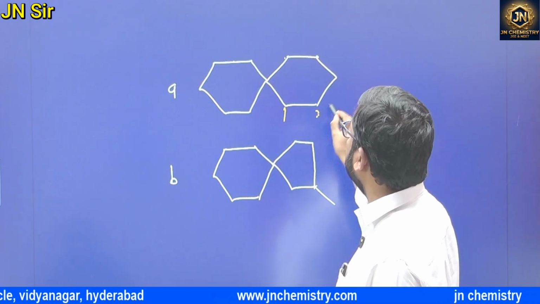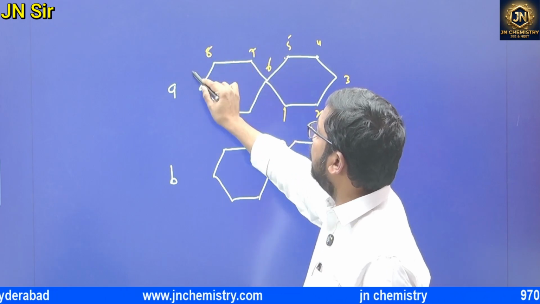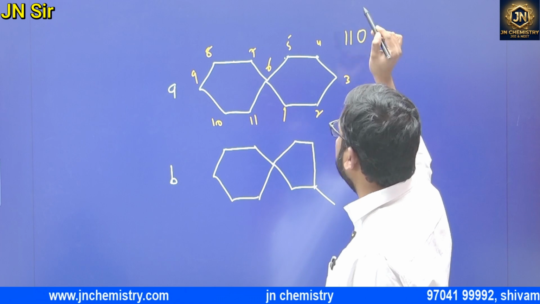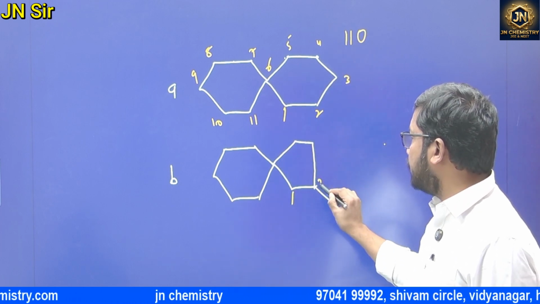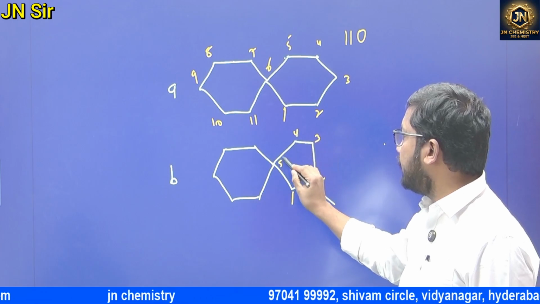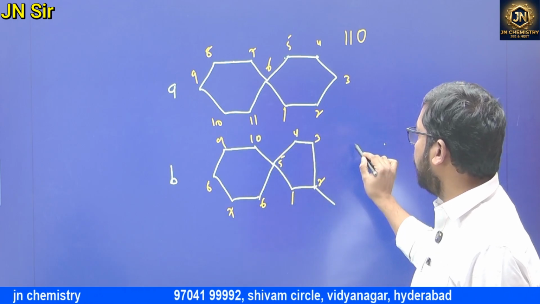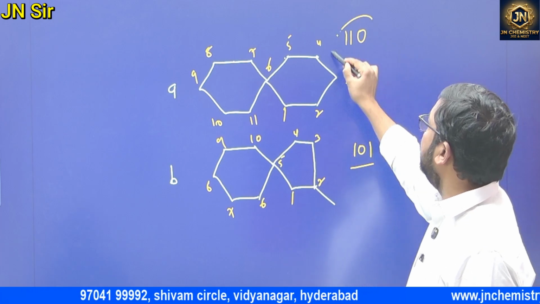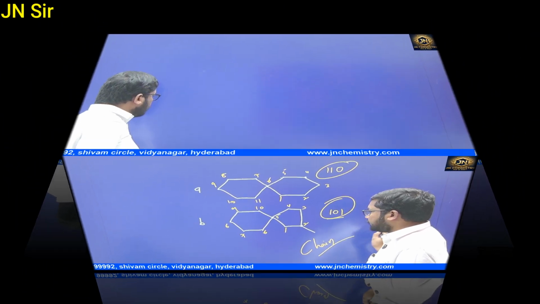Anything is fine. 1, 2, 3, 4, 5, 6, 7, 8, 9, 10, 11: 110, no substituents. So where we need to start the numbering is here: 1, 2, 3, 4, 5, 6, 7, 8, 10 and 1, so 101. 110 and 101: both are same or different? Different. So chain isomer.